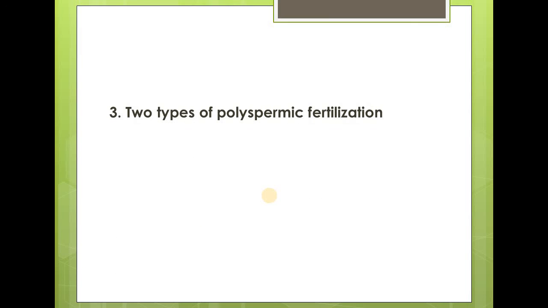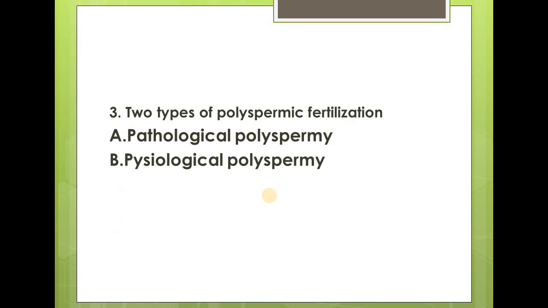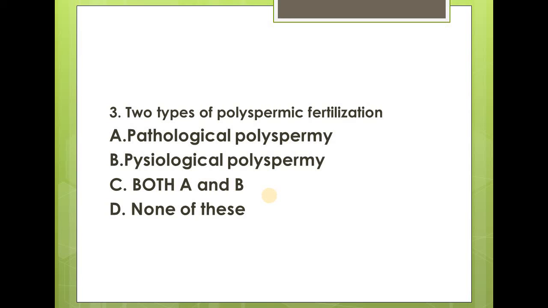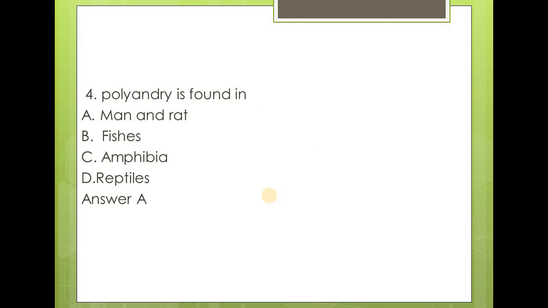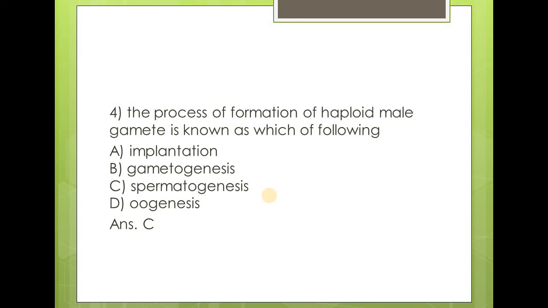Two types of polyspermic fertilization are: pathological polyspermy, physiological polyspermy, both A and B, none of these. The answer is both A and B. Polyandry is found in man and rat, fishes, amphibia, reptiles. It is found in man and rat. The process of formation of haploid male gametes is known as which one of the following: implantation, gametogenesis, spermatogenesis, oogenesis.